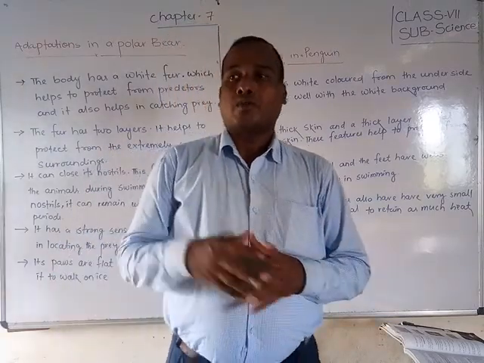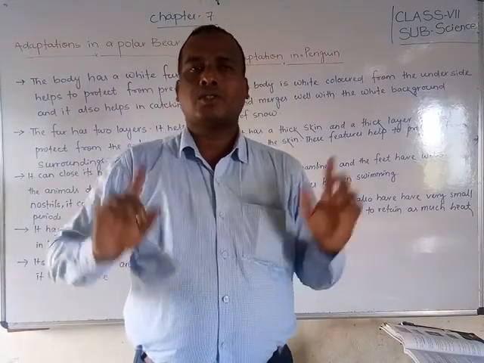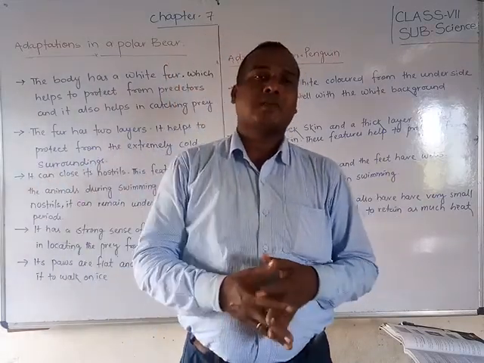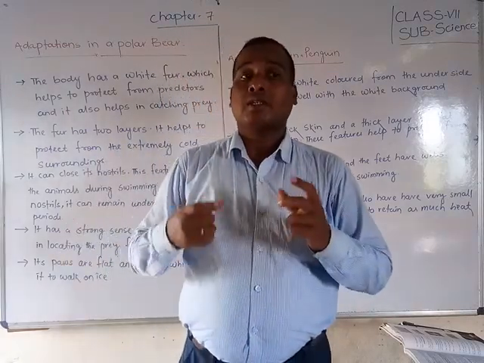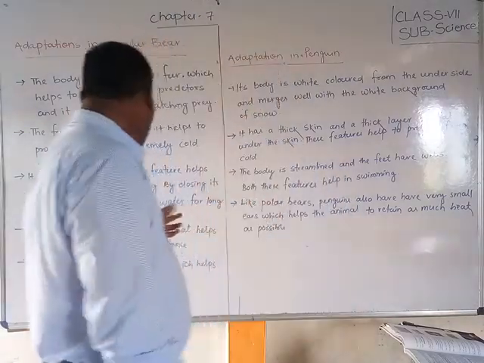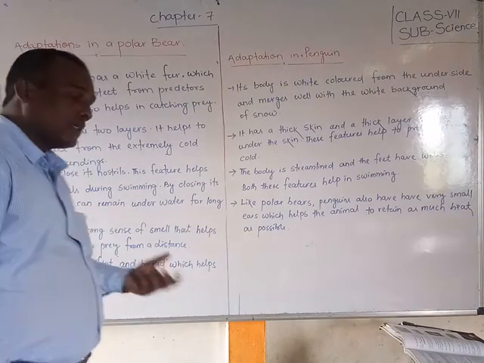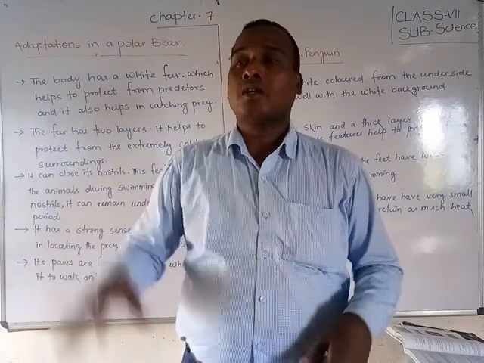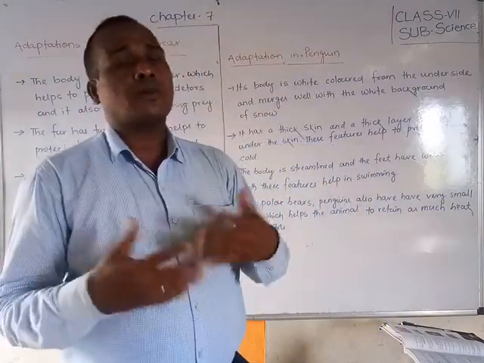Okay, so whenever the polar bear is searching for prey, it can easily find out where the prey is in its surroundings. It can identify it by smell, because it has a strong sense of smell. By that, and with its vision, it can locate and catch the prey.